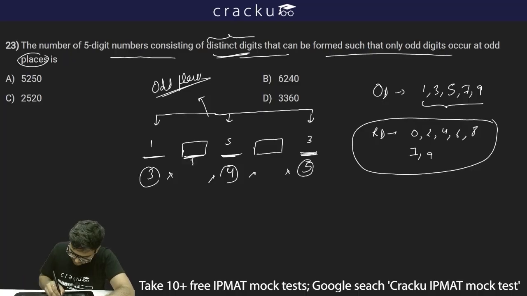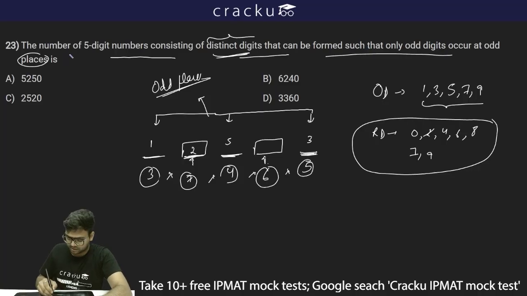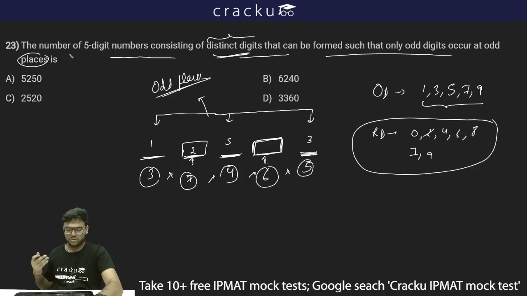So this place can be filled in 7 ways. Let's say I filled 2 here, so now I cannot use 2 in this one, and the remaining digits for this particular place are 0, 4, 6, 8, 7, 9. So there will be 6 ways in which I can fill this place. I have just taken this as an example to give you a gist of how many numbers we can form.